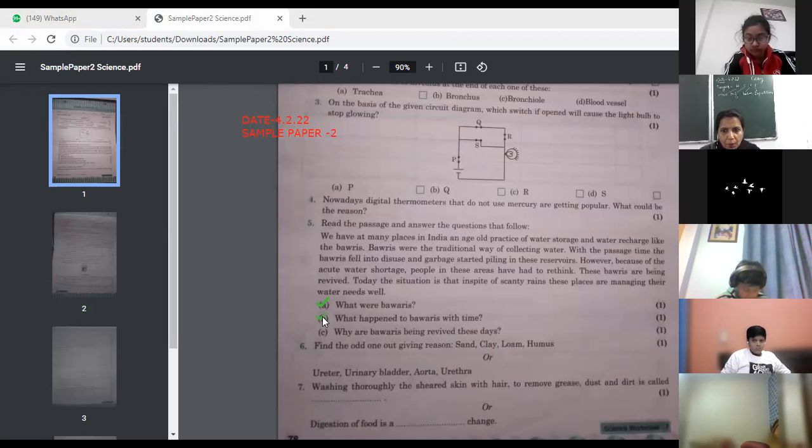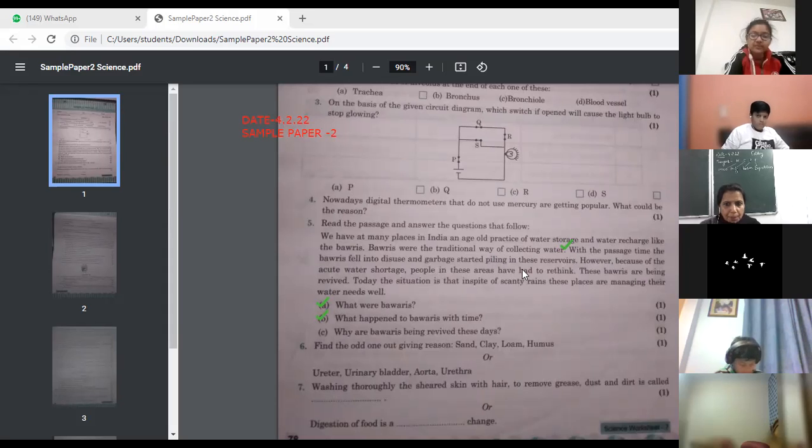Mahi? Ma'am, with the passage of time, the Bawris fell into disuse and garbage started filling in the reservoirs. So with the passage of time, people started dumping garbage into it.